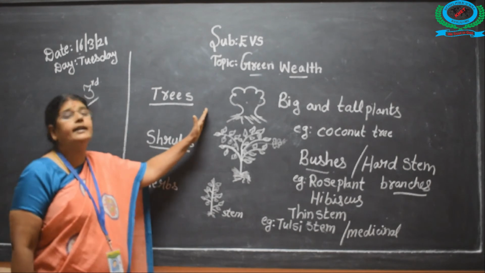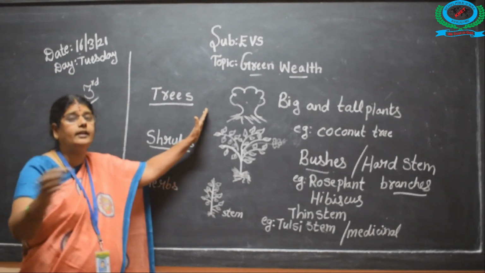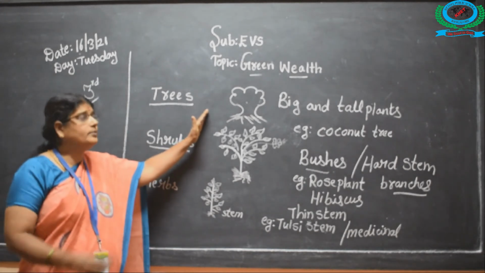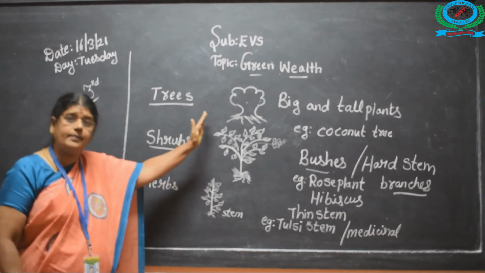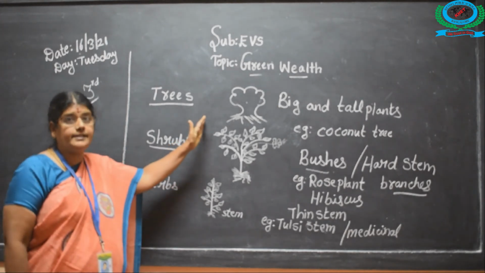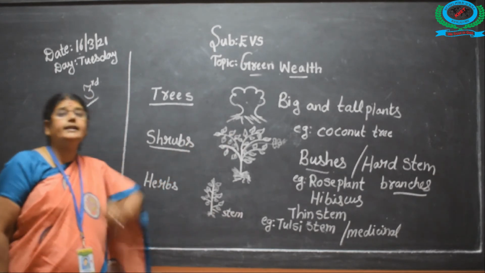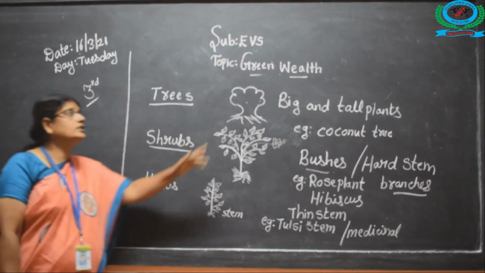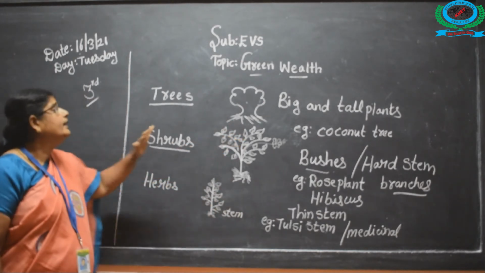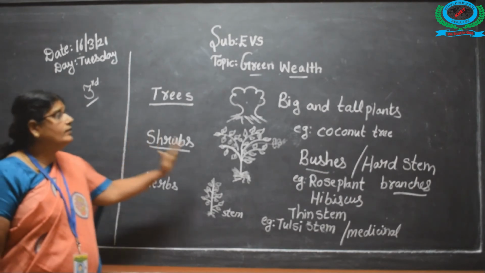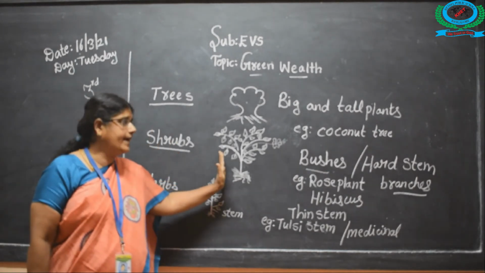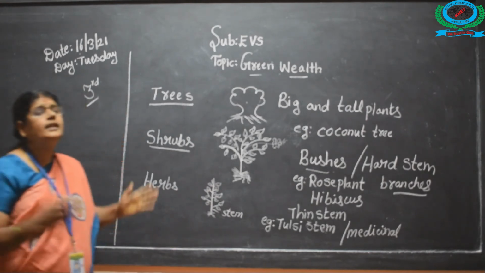These are big and tall plants. You can observe them in your environment. As ma'am told, you can observe where the trees are. That is a coconut tree, which is a big and tall plant. Then come shrubs, which have a hard stem and many branches.